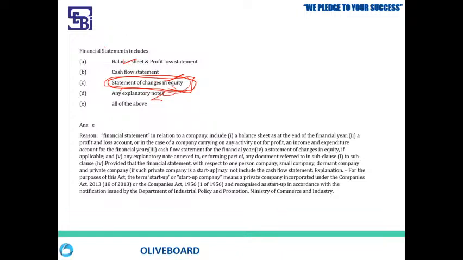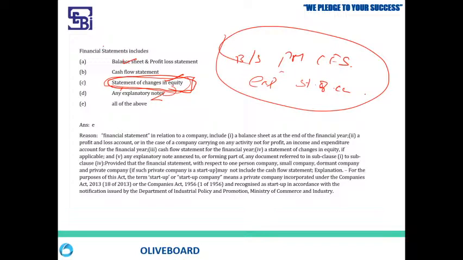statement. So now when I say financial statement, it means it includes balance sheet, P&L, cash flow statement. You know that explanatory notes. Along with that, please add statement of changes in equity. Even all these things will be considered as financial statement. You are getting it? All right.